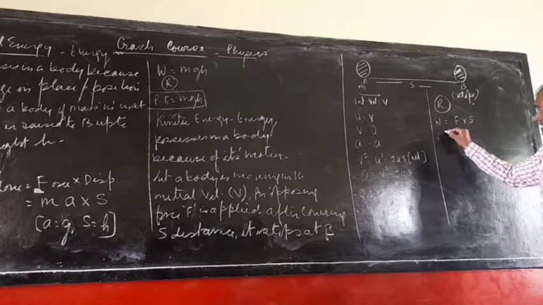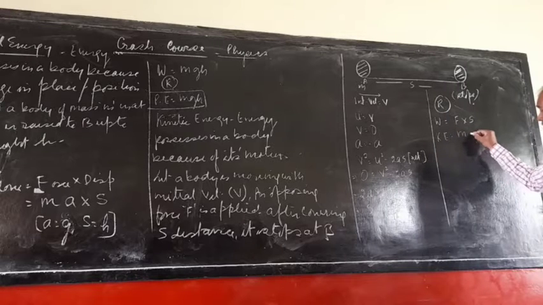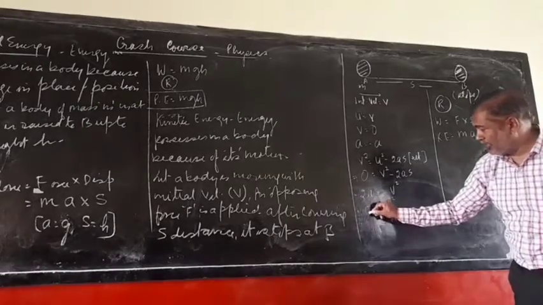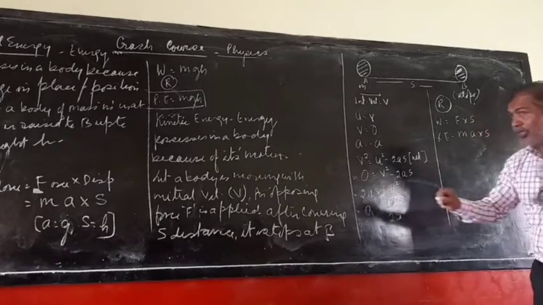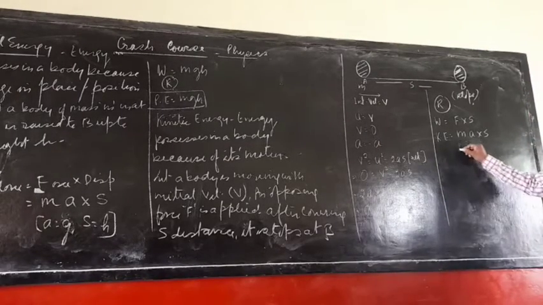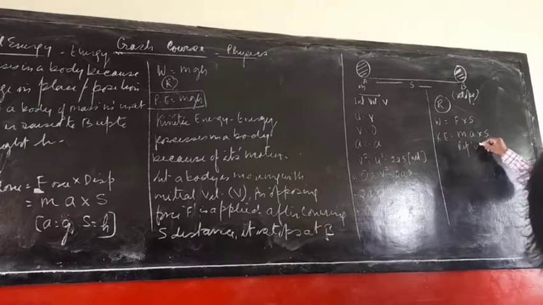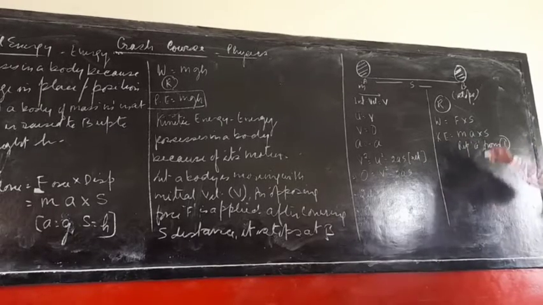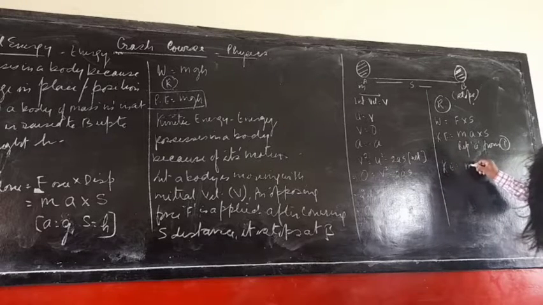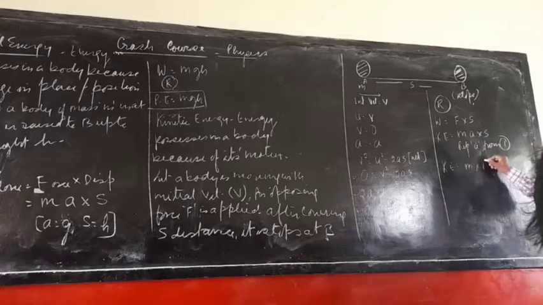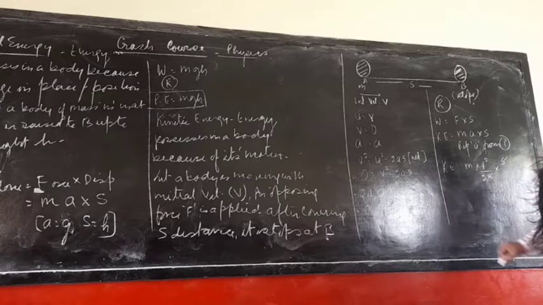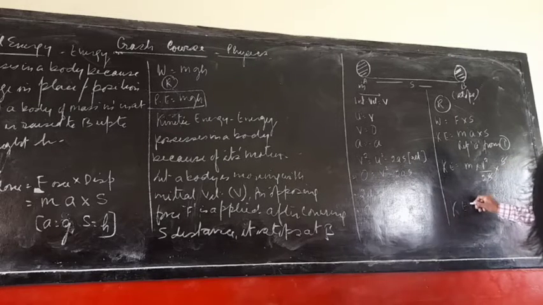Okay. So work is equal to F into S. This work now converted as kinetic energy. F is equal to m into a, into S. So यहाँ पर हम a का वैल्यू निकालेंगे. a is equal to v square upon 2S. From equation 1 replace the value of a. So kinetic energy is equal to m into, in the place of a, v square upon 2S, into S. S, S cancel. So kinetic energy is equal to